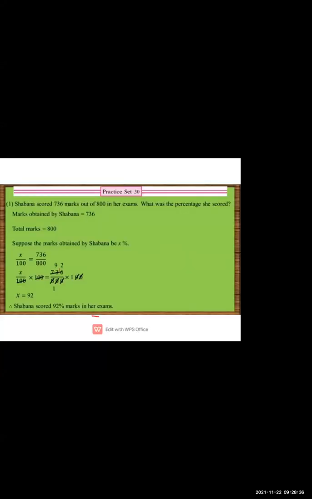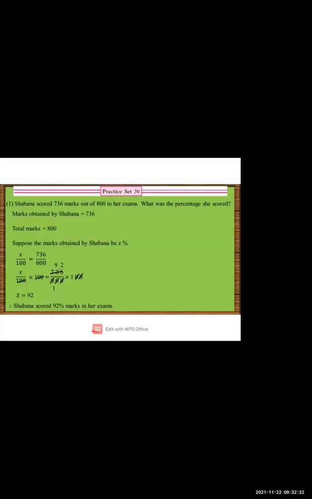Let's see a practice set, that is practice set 30. There is only one practice set in percentage, and it is a word problem. Here the question is, given that Shabana scored 736 marks out of 800 in her exam, what was the percentage she scored?